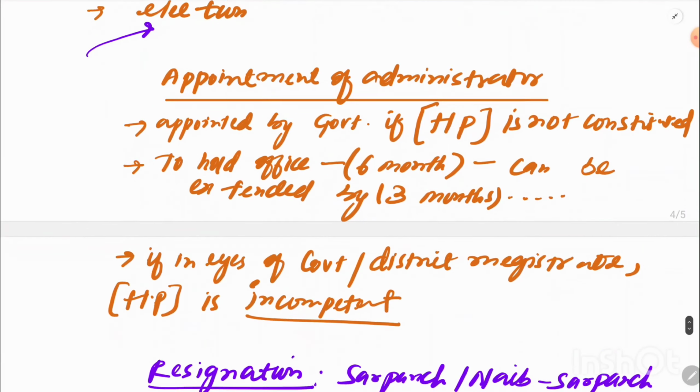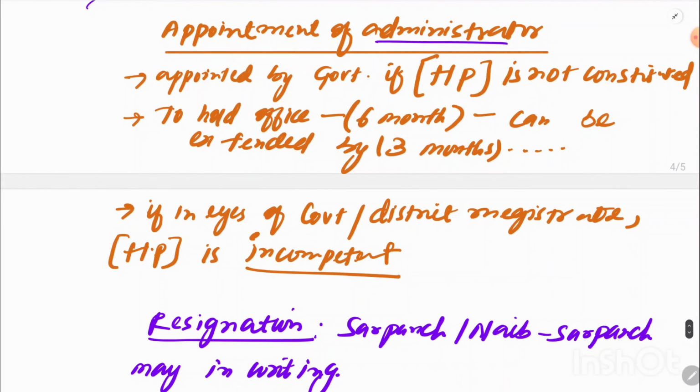Okay, also there is this very important thing, that is the appointment of an administrator. When shall this administrator be appointed by government? First, it shall be appointed by government, not by halka panchayat. So this administrator shall be appointed by government only under these conditions, which I will show you. He holds office only for 6 months. Then again, if the government wants to extend his term, they will extend it by 3 months, and then again if they feel, by 3 more months.